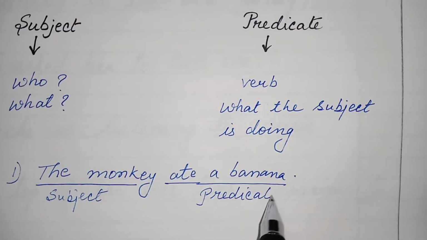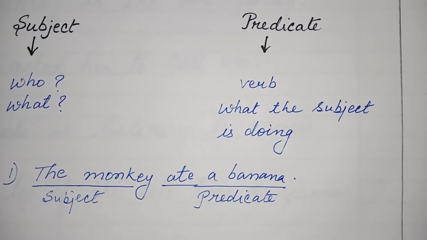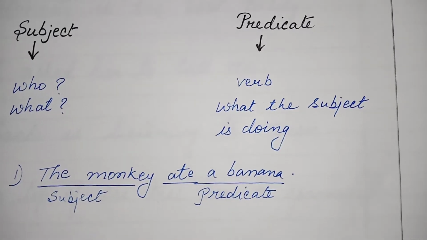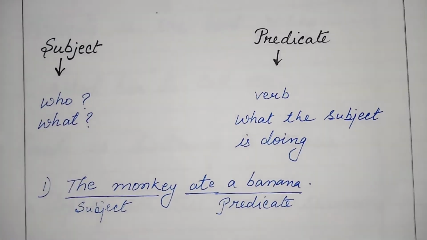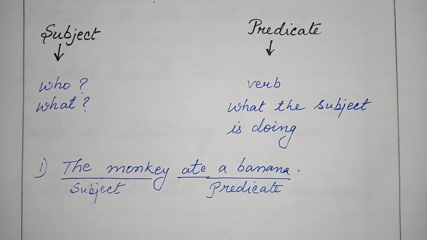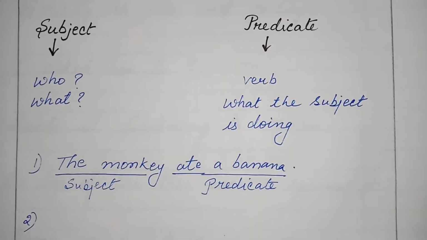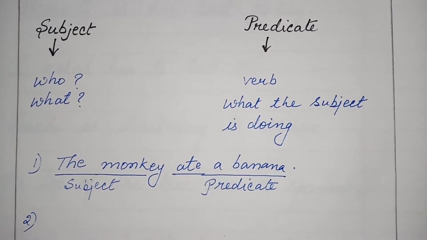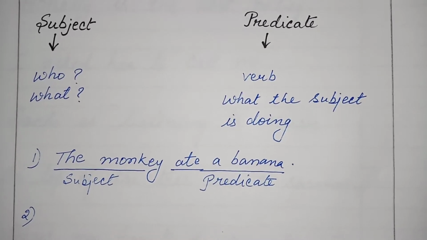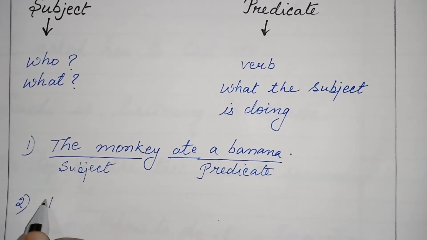We should remember that the predicate contains a verb. And the predicate tells us about the subject. What is the subject doing or what is the subject about? That is the predicate. Now let us look into one more example.